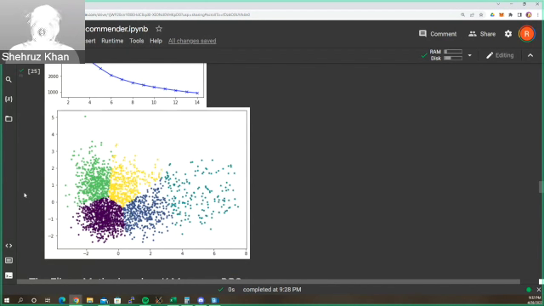Hence, we used different algorithms to combat this. Another issue when looking at this data set is that there is varying density across the data. K-means does not take this into account. We can see there's a low density region along the perimeter, whereas we have the high density region on the inside.